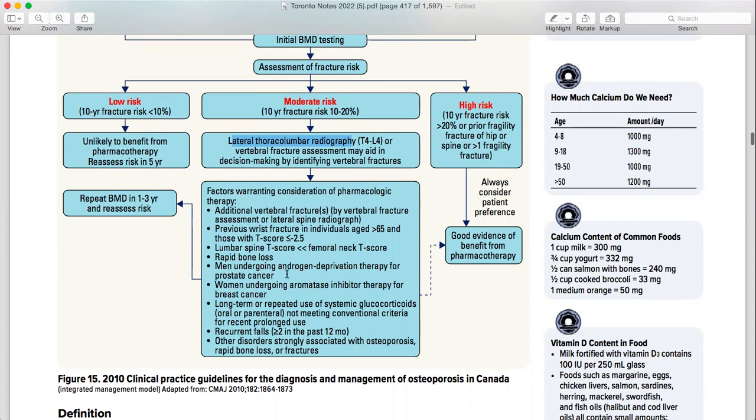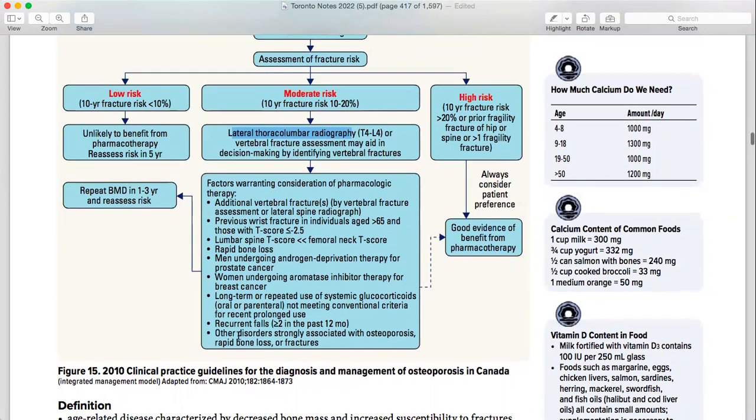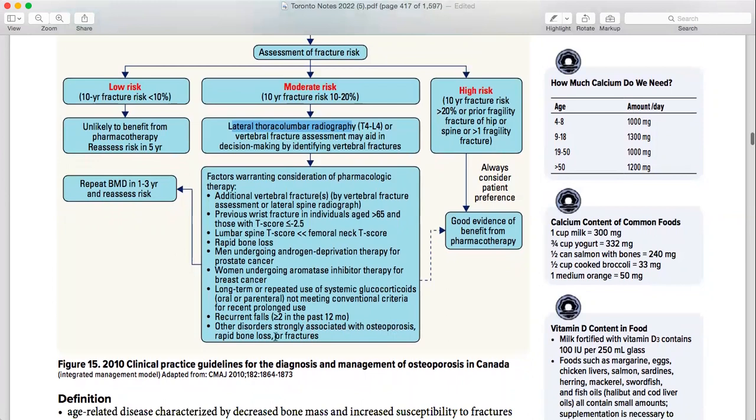Rapid bone loss, men using androgen deprivation, having those effects on the bone. Then in women, aromatase inhibitors, tamoxifen and raloxifene, all those things. Then using a large amount of glucocorticoids for a very long time. Then recurrent falls or associated risk factors, like osteomalacia, or rheumatic diseases, or everything which is linked. So you are going to do BMD in 1 to 3 years and reassess the risk.